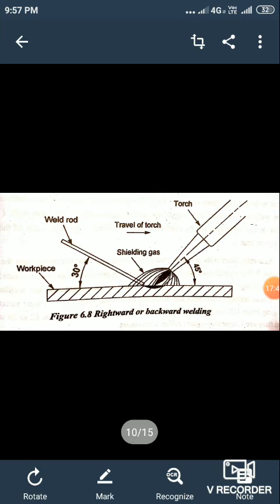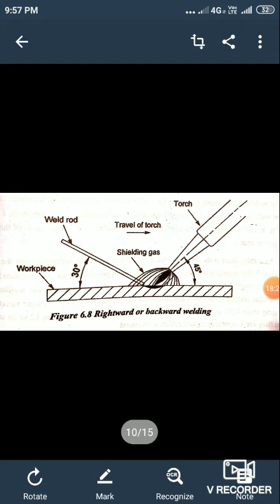In both cases, the welding rod has the same angle, 30 to 40 degrees, but the angle of the torch varies. The welding speed is 20 to 25 percent higher and the fuel consumption is 15 to 25 percent lower than leftward welding.